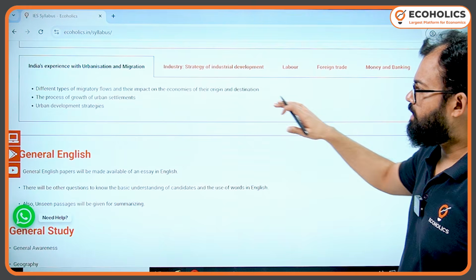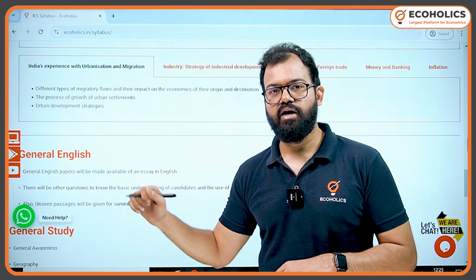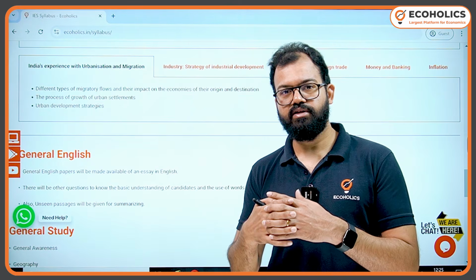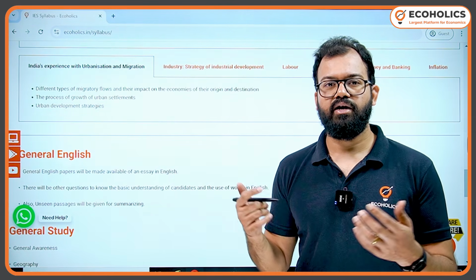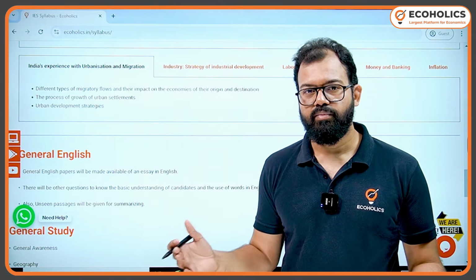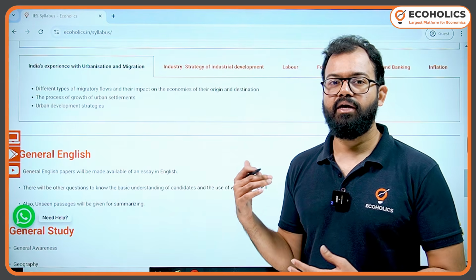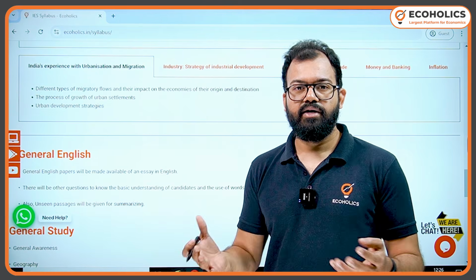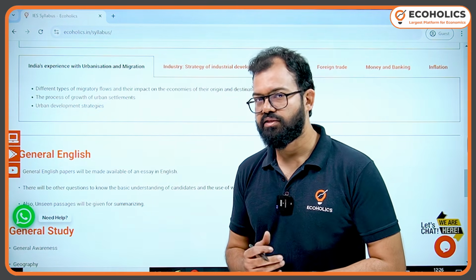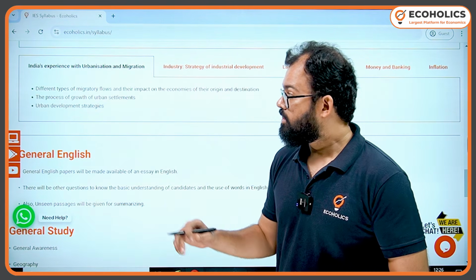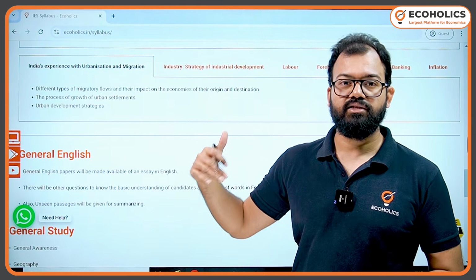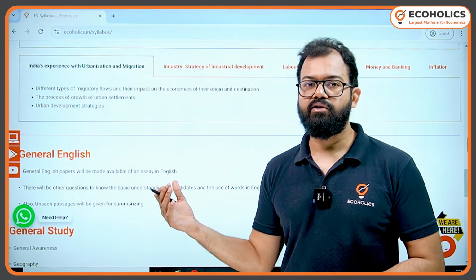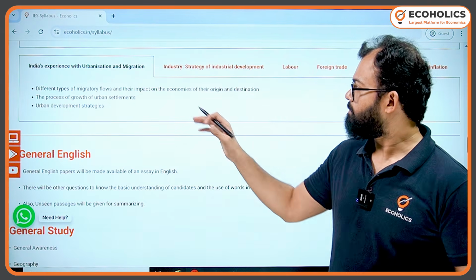Then we have urbanization and migration, because our cities are facing challenges. Here you can link with current affairs. For example, for Delhi we have Noida and Gurgaon. For Mumbai we have Navi Mumbai. On the same lines, all our big metro cities are facing the problem of incorporating a lot of people migrating from other areas for economic opportunities. So here you need to understand how the next level of urbanization will be implemented, and how these smart cities are working in favor of urbanization, etc., etc.